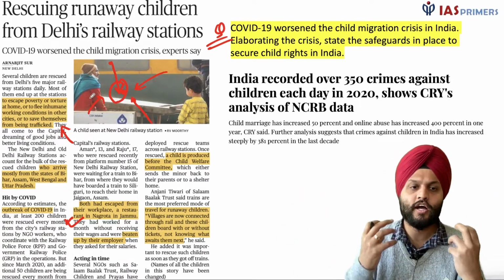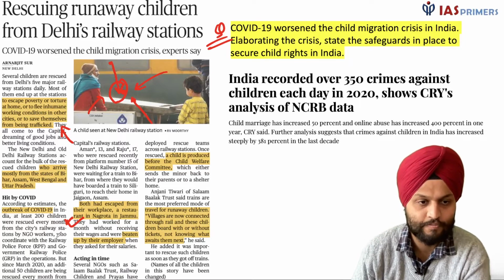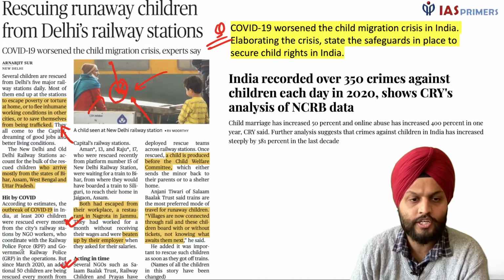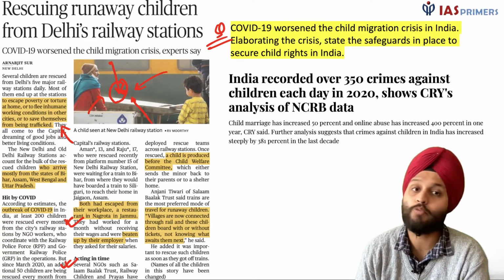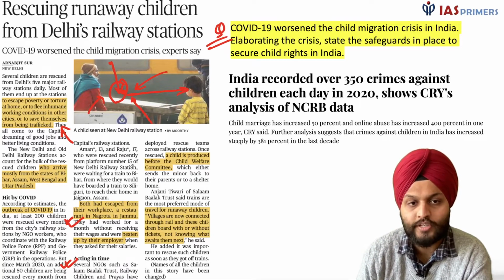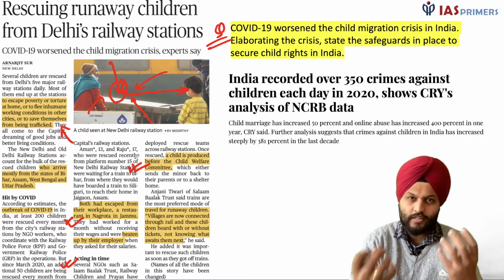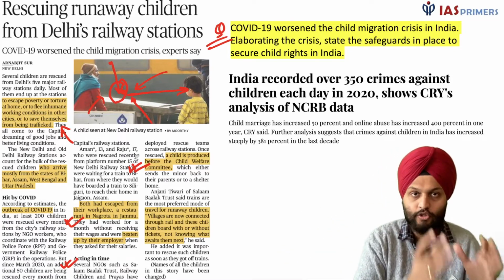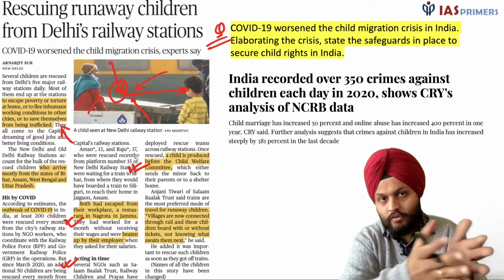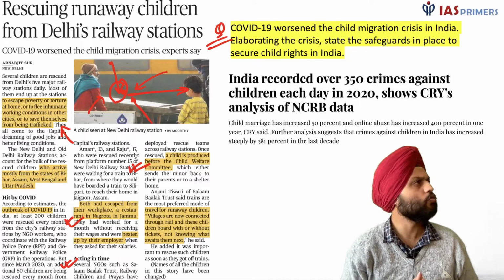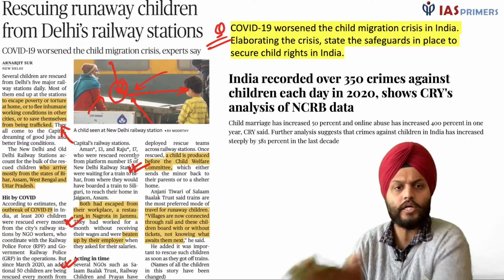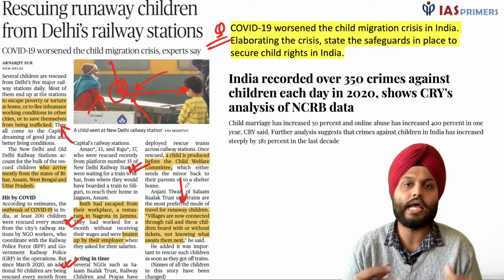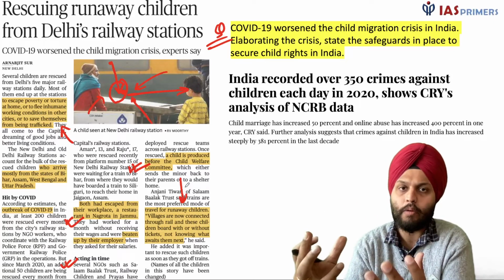These children have been rescued by organizations: the Railway Protection Force and NGOs such as Prayas. These initiatives have been able to protect the children. And what did they do with the child? They sent them to the Child Welfare Committee. These are things you can quote in your case studies also. So the child was protected, rescued and identified. Then you find some children who are disillusioned, and the question is what to do. They are taken to the Child Welfare Committee, which looks into the issue, and then an attempt is made to repatriate and rehabilitate the child.